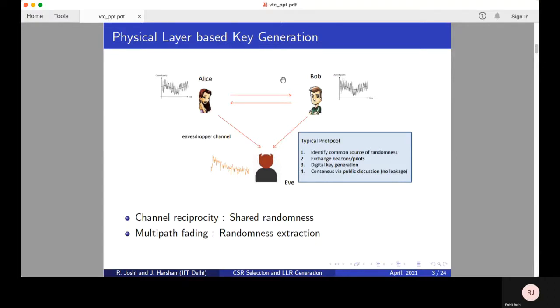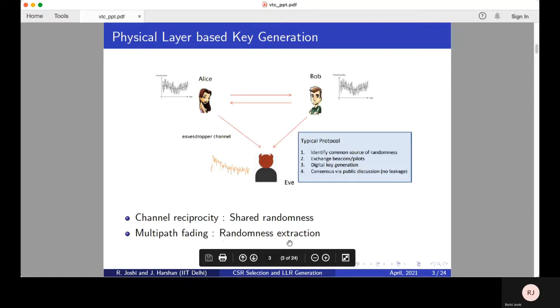To do this, Alice probes a known pilot to Bob. Upon estimating the channel, Bob probes back to Alice within the same coherence block, and this time Alice estimates the channel. They do this multiple times depending on the length of the key they want to generate. As a consequence of the reciprocity theorem, if the two probe each other within the same coherence block, both of them will observe similar channel estimates.